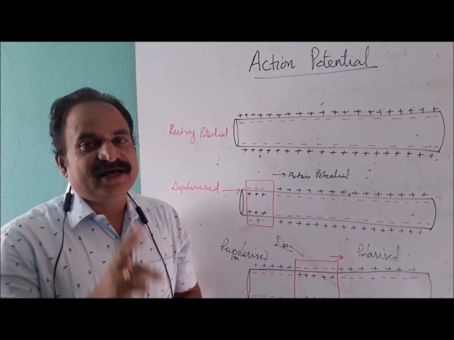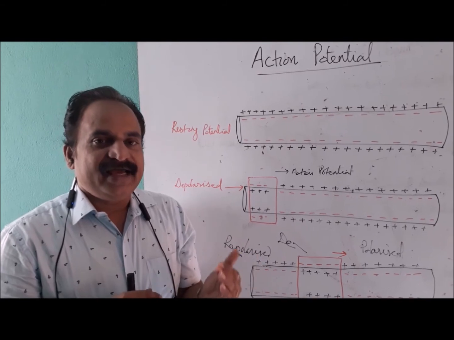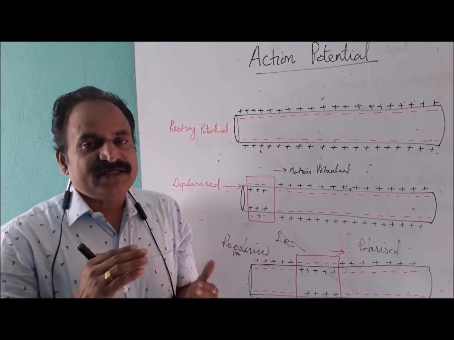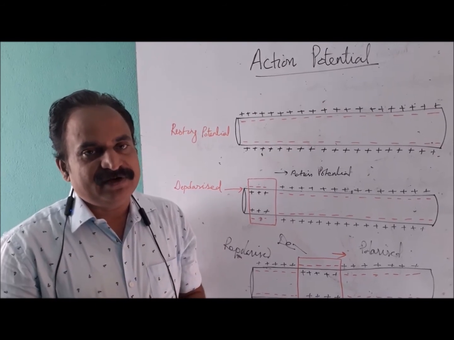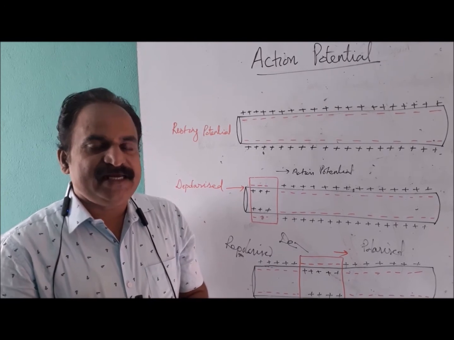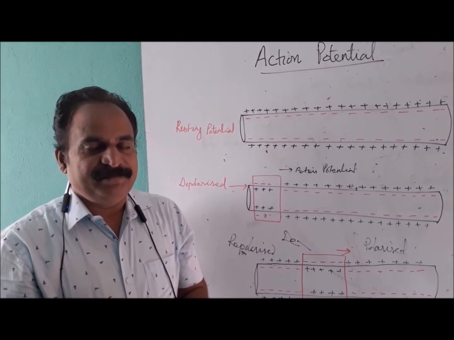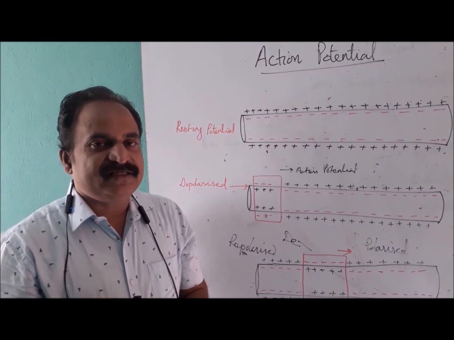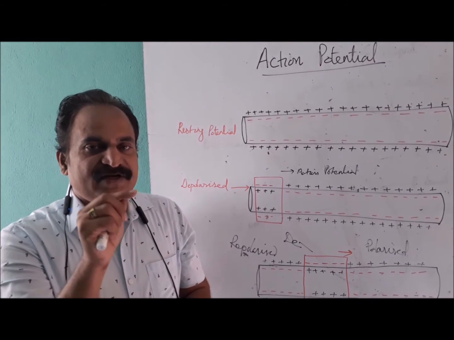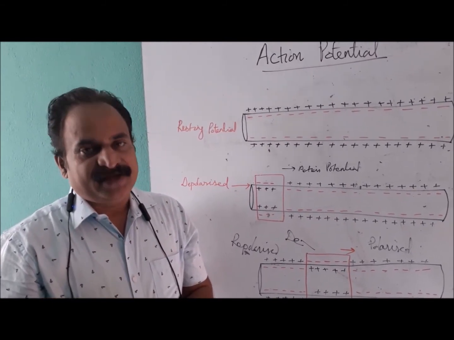Dear students, there are two types of neurons, myelinated or medullated neurons and non-myelinated or non-medullated neurons. So what is the significance of a medullated neuron? Medullated or myelinated means the presence of myelin on the axon or throughout the nerve fiber. So what happens when the myelin sheath is present? The impulse will jump from one node of Ranvier to another node of Ranvier. It is called saltatory conduction.